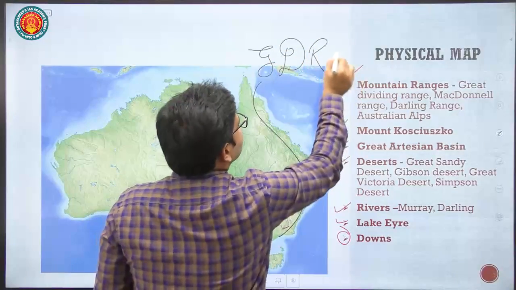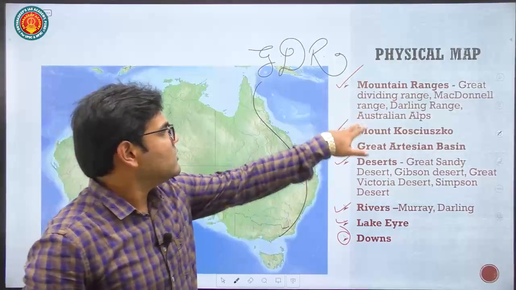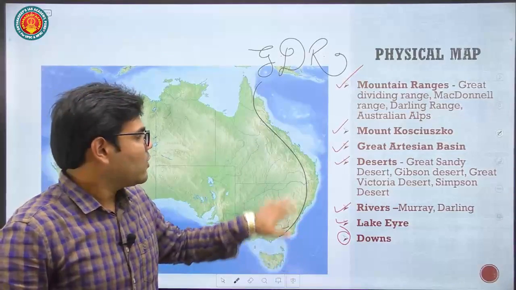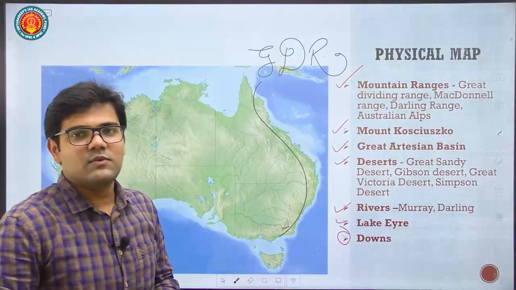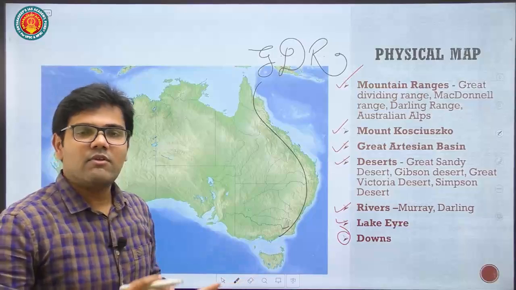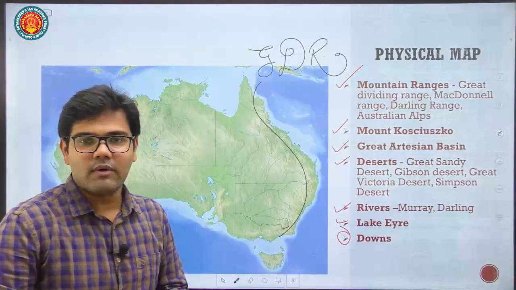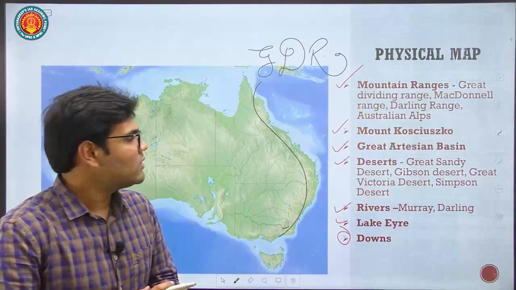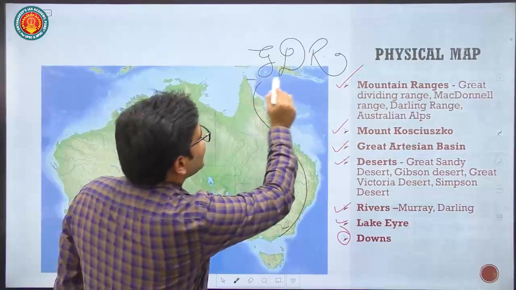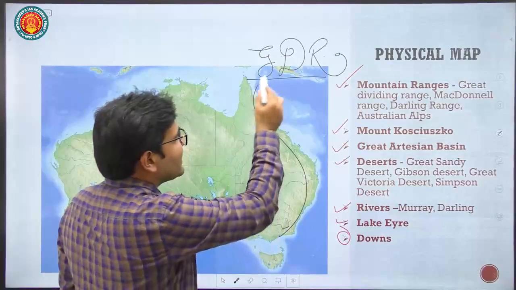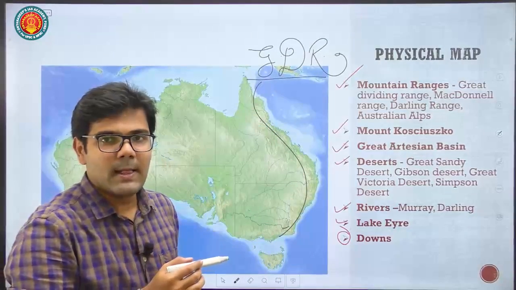Again, we are not going into detail because UPSC will not ask you in detail. They will focus mainly on Indian mountains. So here only the names are important, and their relative location is important. So there is a Great Dividing Range in Australia.